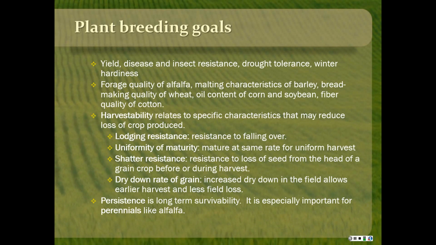Shattering resistance is just resistance to loss of seed from the head of a grain crop during harvest. If it shatters and falls out during harvest, you lose too much of it. And then maybe something like the dry down rate of grain. That's just if it dries down in the field more, you would be able to harvest earlier and lose less in the field. And then persistence is just long-term survivability. That's especially important for things like alfalfa that you don't plant every year. You want your alfalfa stand to last for several years.